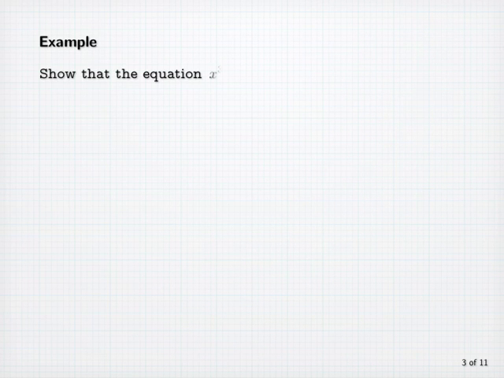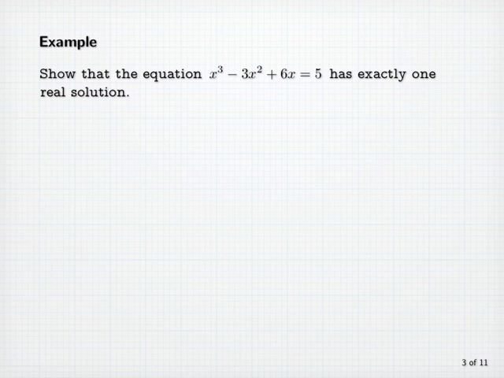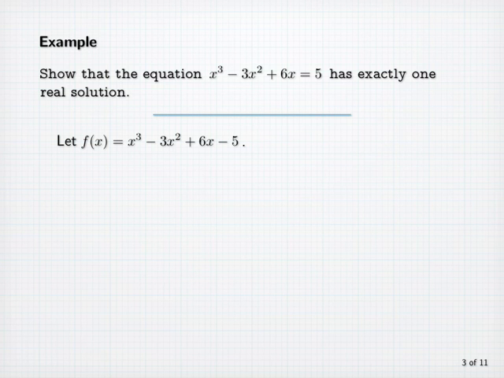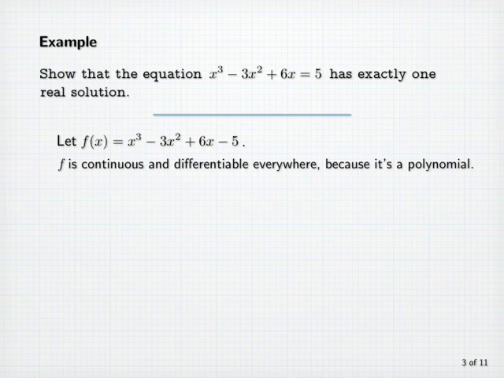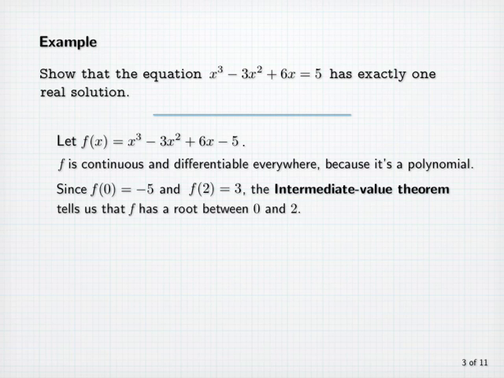Example. Show that the equation x cubed minus 3x squared plus 6x equals 5 has exactly one real solution. Let's define f(x) to be x cubed minus 3x squared plus 6x minus 5, so that the roots of f correspond to the solutions of our equation. Now, f is continuous and differentiable everywhere because it's a polynomial. And since f(0) is equal to −5 and f(2) is equal to +3, the intermediate value theorem tells us that f has a root somewhere between 0 and 2. So this tells us that our equation has at least one real solution.